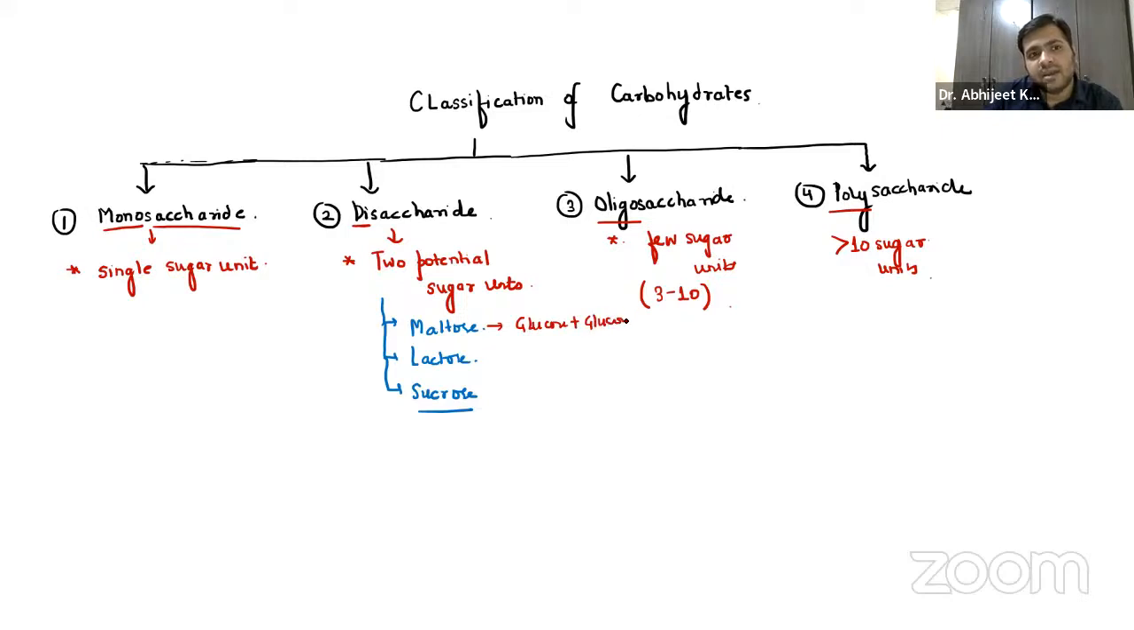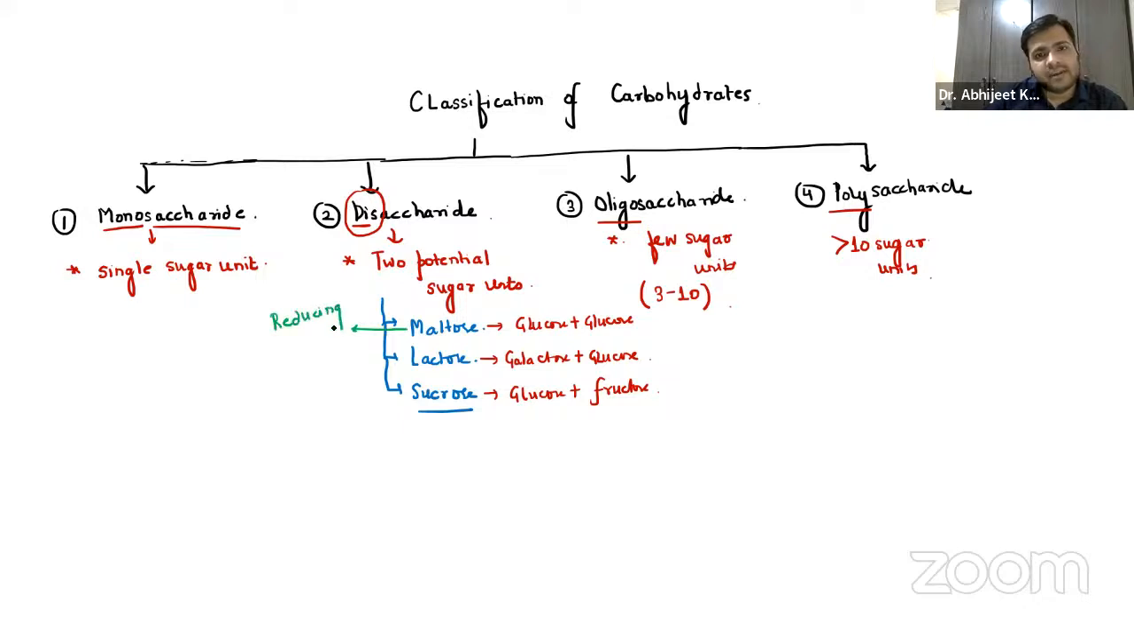Obviously, when two monosaccharide units join together, it results in the formation of a disaccharide, right? So maltose is glucose plus glucose. Lactose is galactose plus glucose. And sucrose is glucose plus fructose. That is something you have to remember over here. Out of this, one or two important questions can be asked. The reducing disaccharide here is maltose.